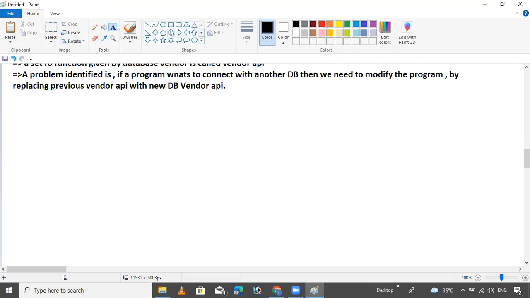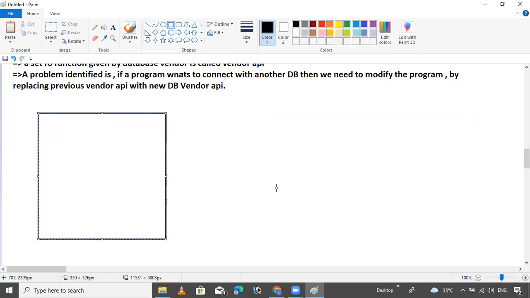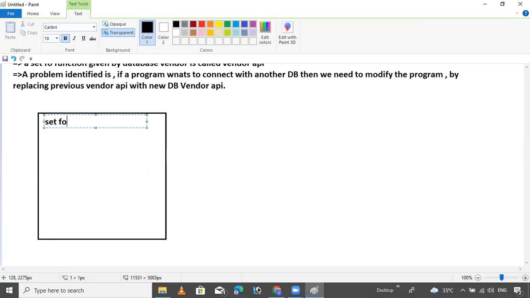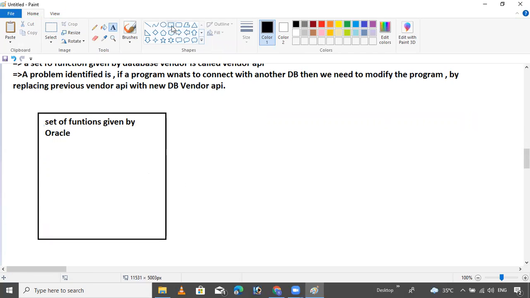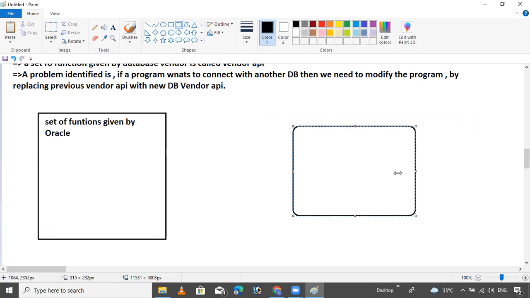I will give an example, a very good example. Don't worry. Suppose this is your program. I want to write some points here: a set of functions given by Oracle Corporation. That's it. You connect with one very good database. You connect with the database.